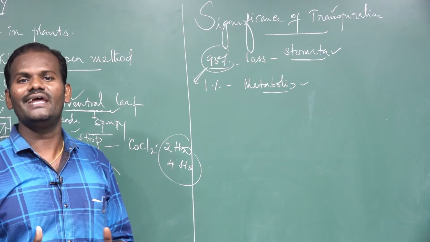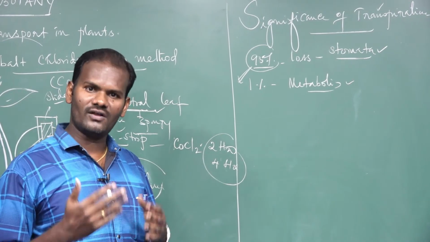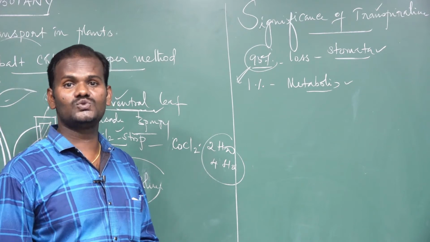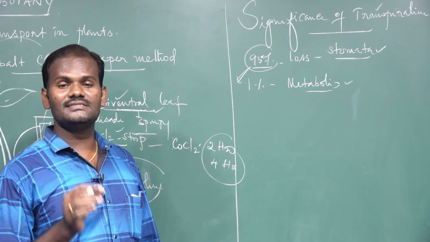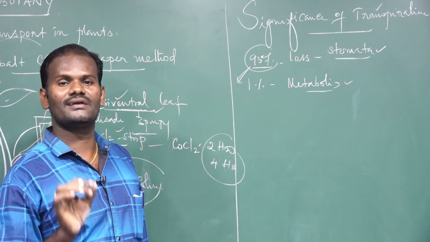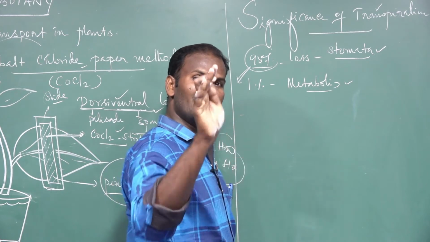What do you mean by evil? It is harmful to the plant. If transpiration continues for a few days, what will happen? All the absorbed water is lost, which leads to the death of the plant. So it seems to be an evil to the plant. It was first stated by Curtis. So Curtis stated that transpiration is a necessary evil.